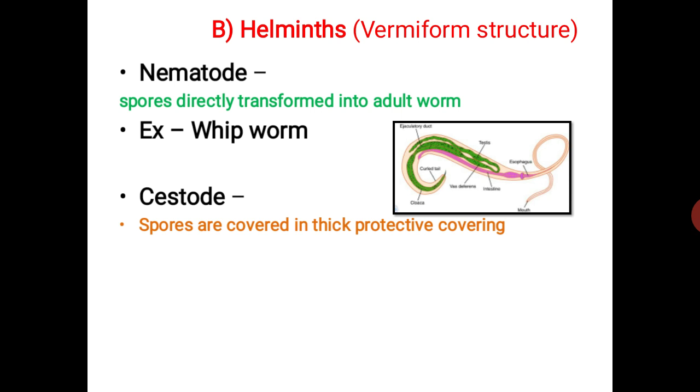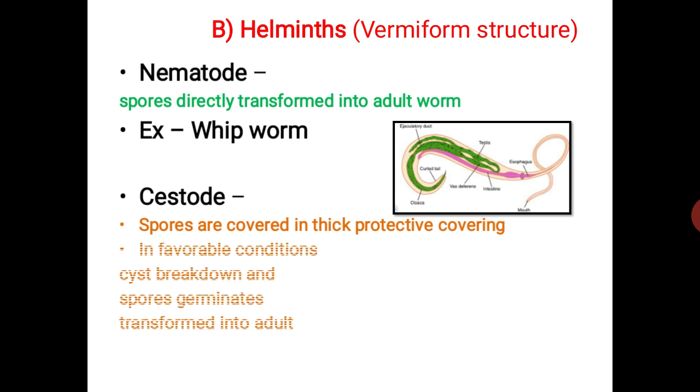The cyst is a protective stage of the organism in which the organism can conserve its spore in unfavorable conditions and can break the cyst in favorable conditions for germination. In favorable conditions, the cyst breaks down and the spore germinates and transforms into an adult.